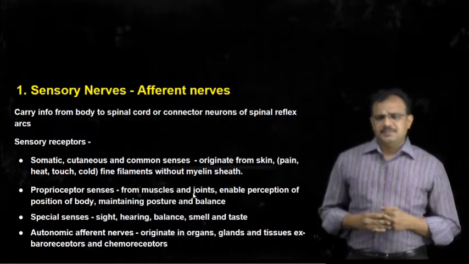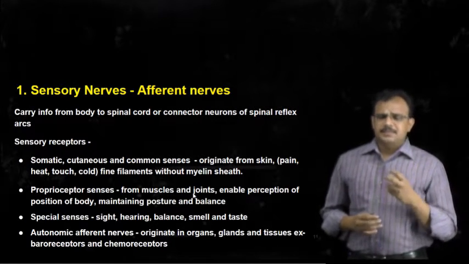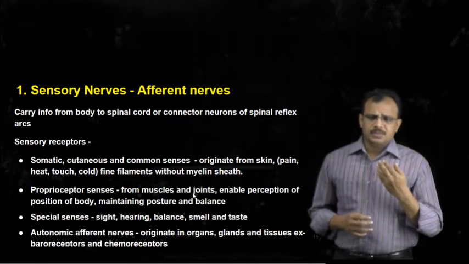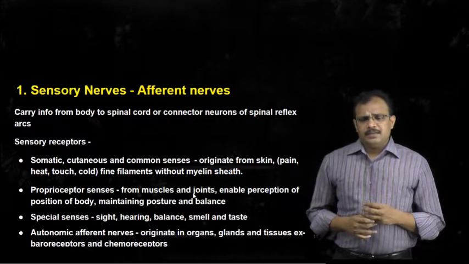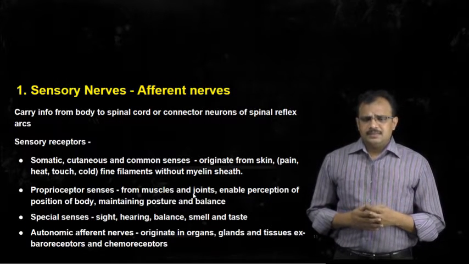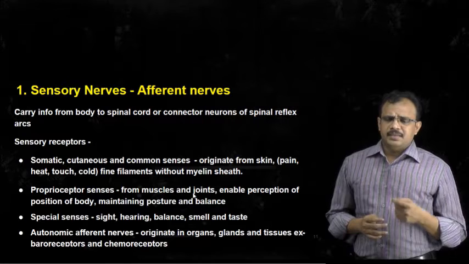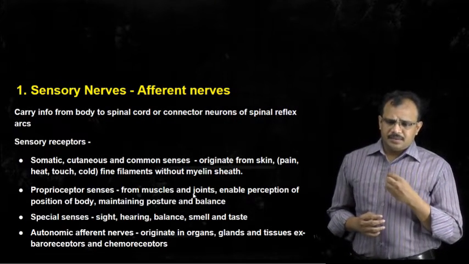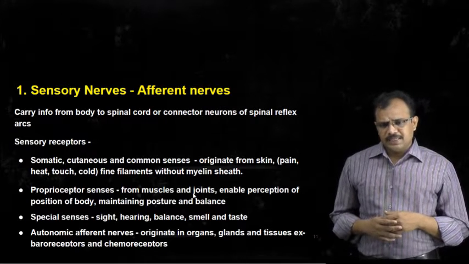The other type of senses are from special sense organs such as eyes, ears, nose, and mouth, where we can get the impulses which are generated by vision, by hearing, by tasting, and by smelling.